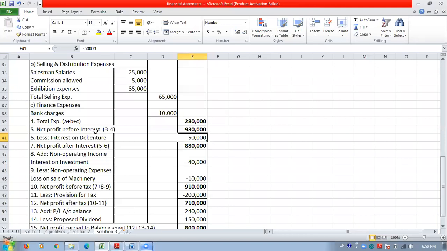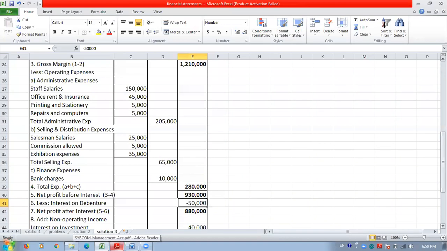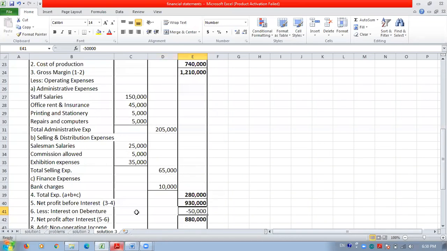Net profit before interest is your operating profit, because all operating expenses are deducted from the gross margin, and we have to deduct this interest from that.